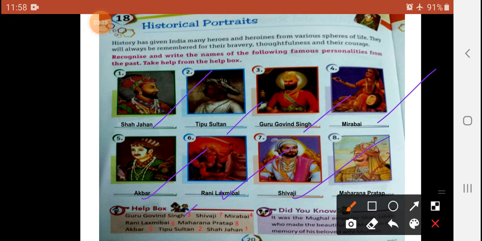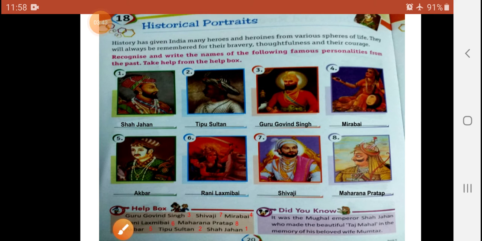Next and the last very famous picture, you will see here, with the help of the helping list the very famous personality name, famous in history, should be written down here. Do you understand? Maharana Pratap. So it should be written down, my dear students. With the help of the helping list, recognize the picture and identify. After identifying, write down the names already written in your book with the help of the helping list. See and observe, my dear students.